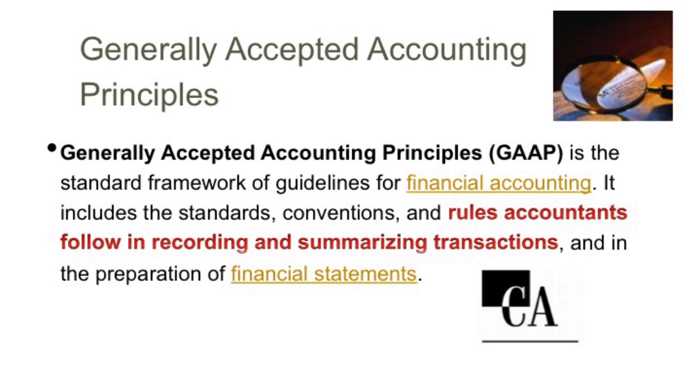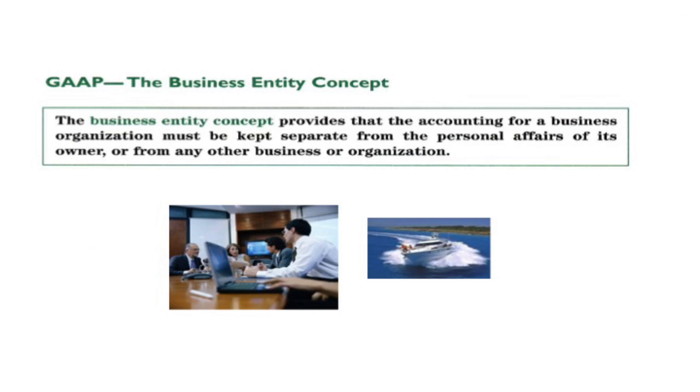Generally accepted accounting principles. Generally accepted accounting principles are a set of rules used to govern the way transactions are handled and financial statements prepared. These are generally broad rules that provide guidelines. Generally accepted accounting principles are otherwise known as GAAP rules. We will learn 3 GAAP principles today.